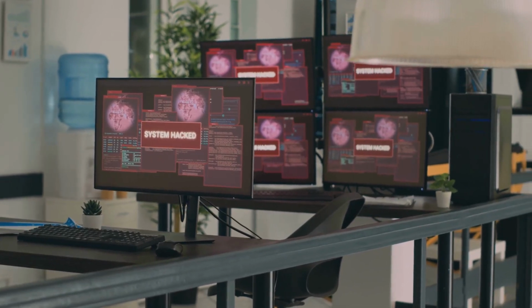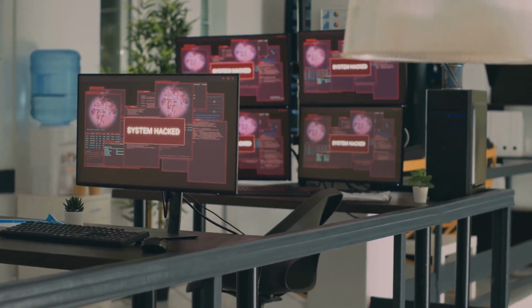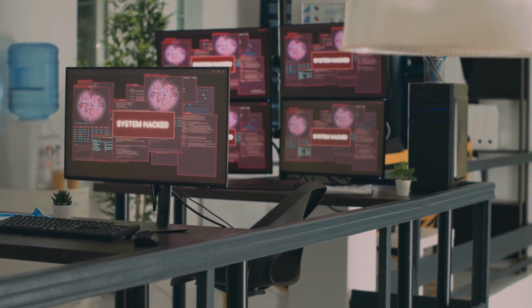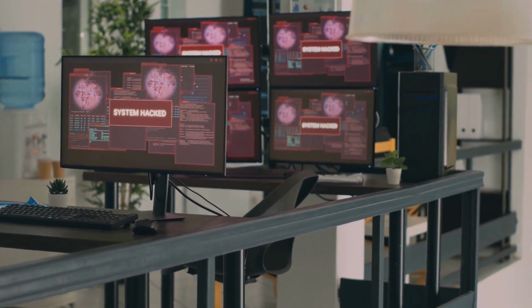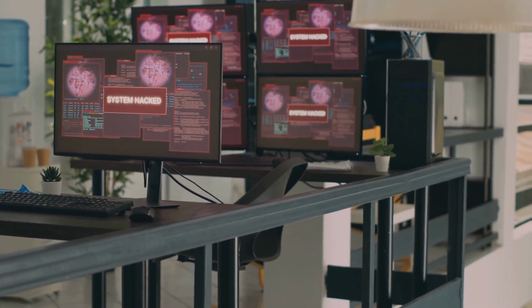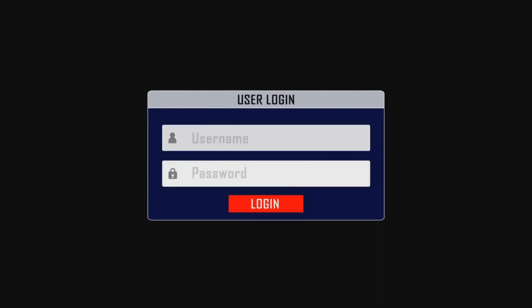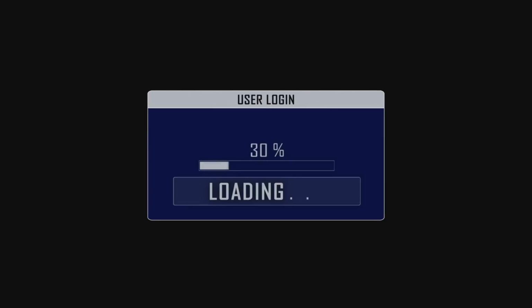IAM, or Identity and Access Management, controls who can do what in your cloud environment. But giving admin everywhere access is a disaster waiting to happen. Here's how a simple policy mistake can expose everything. One user with admin rights can compromise your entire system.